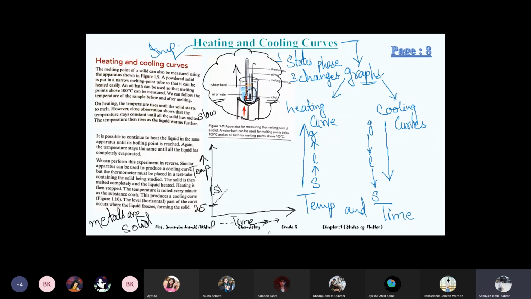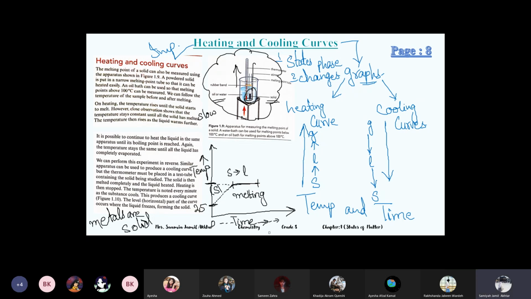We have started heating it, so the temperature is rising. Okay, temperature rises. A time comes when the temperature becomes same for some time. Temperature becomes same means when you note this down, the temperature stays the same at one time. This means that this area is representing that the solid is melting now. A phase is changing from solid to liquid.